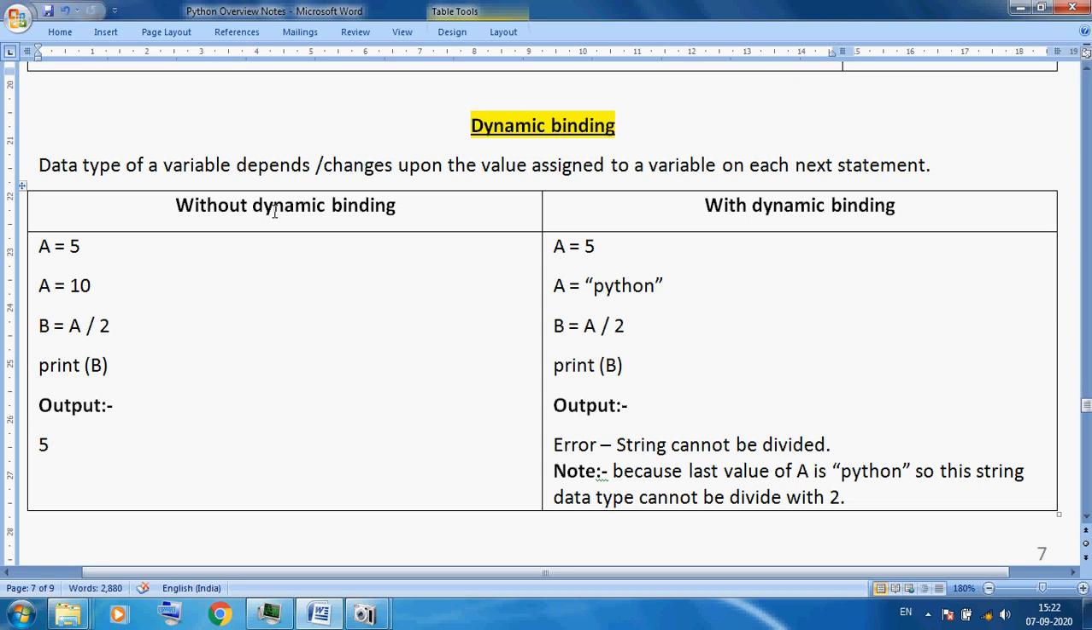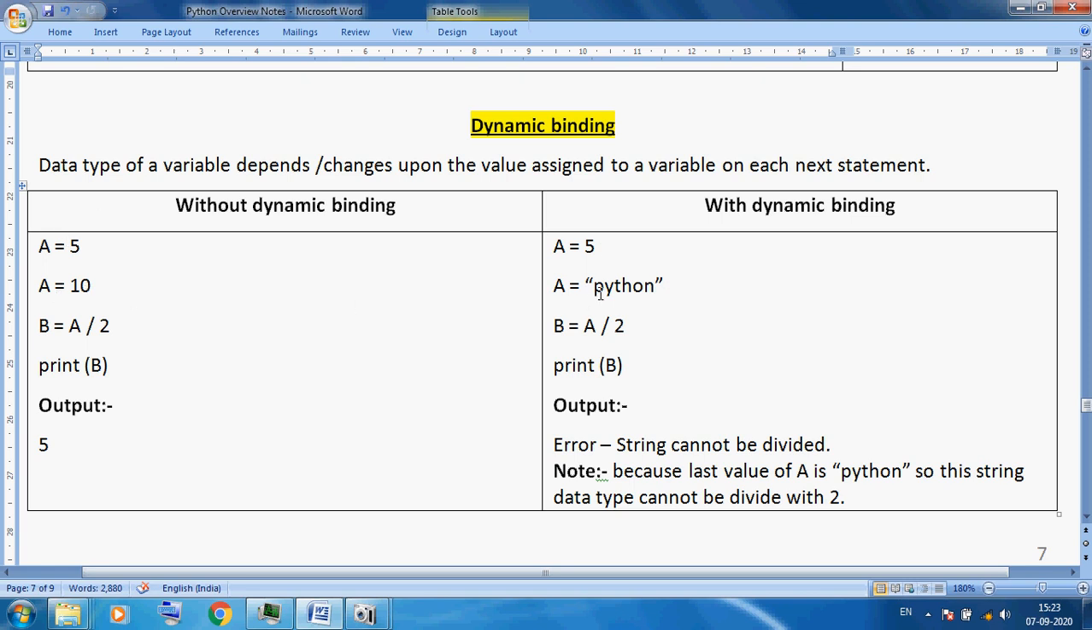There is no dynamic binding here. You can change the simple value and calculate, and you will see the result. But one thing is important: the last value, a equal to 10, is used in this expression. But our concept is dynamic binding. So here I am using a is equal to 5, same thing, then a is equal to 10.